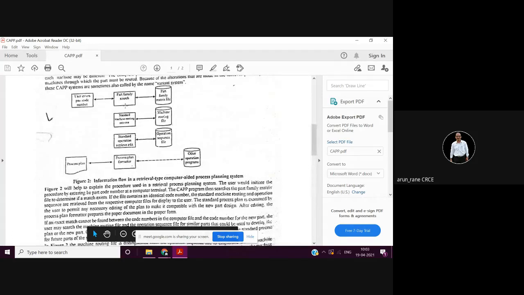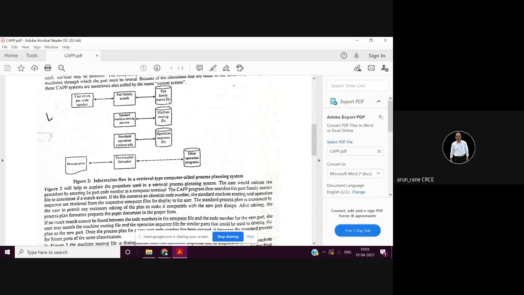And in the figure, you have to draw this for a retrieval. You have to enter the part code number. This is self explanatory. Then it searches whether the same component is there, or whether it belongs to some family.